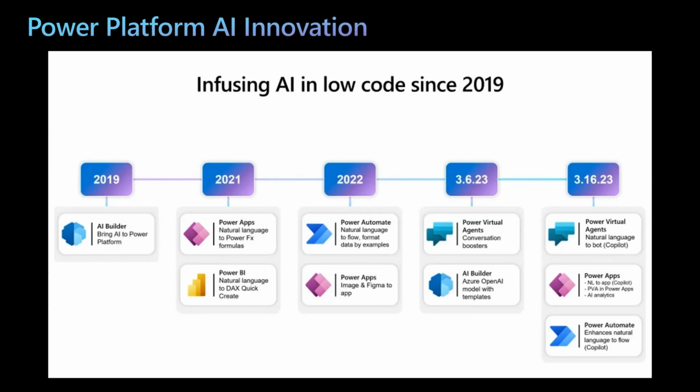In year 2022, we introduced AI in Power Automate flows, which helped us write complex expressions with simple language and also express design capability. Recently, we announced multiple new AI capabilities like Copilot, conversation boosters, and the new AI Builder models after the public availability of GPT-3 and ChatGPT. So let's click down on all of these AI features a bit more to get an understanding of how AI is helping citizen developers and end users of this platform.